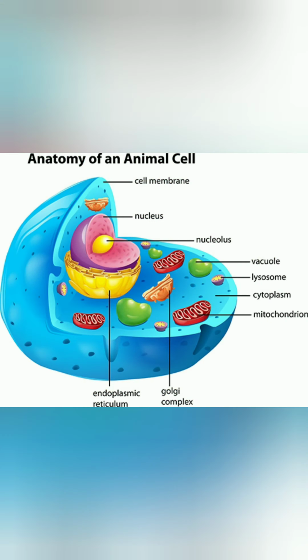Contractile vacuole may occur to pump excess water. Spindle is formed during cell division. Lysosomes are present in more amount. The cell components of animal cells are cell membrane, nucleus, nucleolus, vacuole, lysosome, cytoplasm, mitochondria, endoplasmic reticulum, both smooth as well as rough, and Golgi complex.